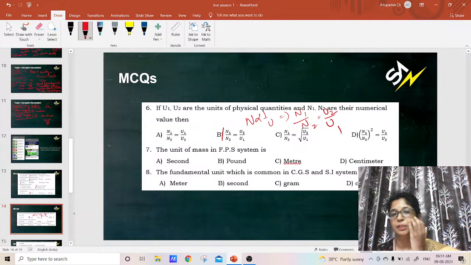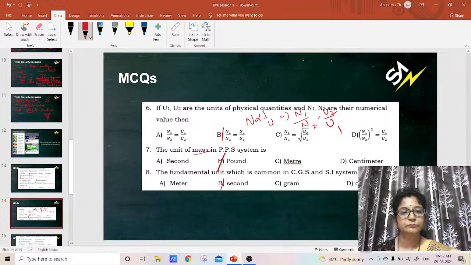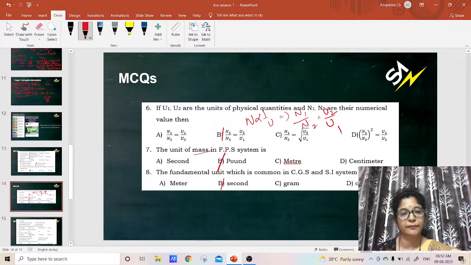There is a system called FPS: F meaning foot, unit of length; P meaning pound, unit of mass; S meaning second, unit of time. So the unit of mass in the FPS system is pound. The fundamental unit which is common in CGS and SI systems is second only. In all the systems, the unit of time is common.